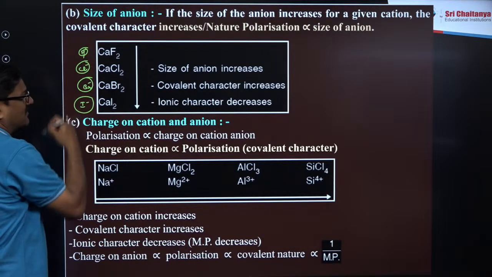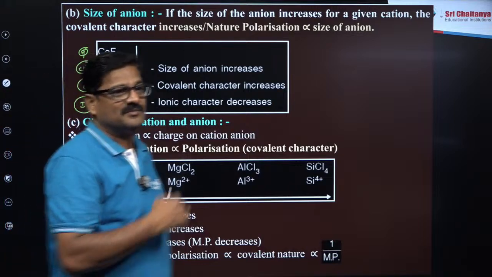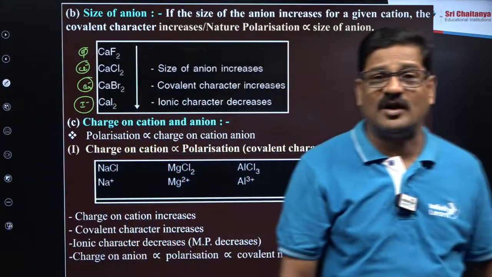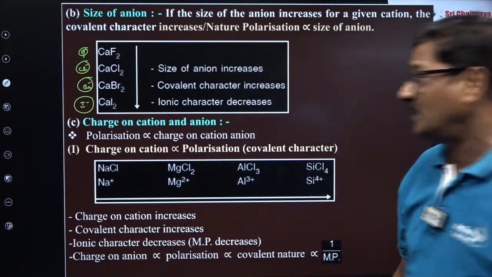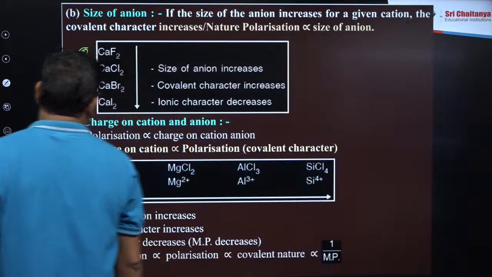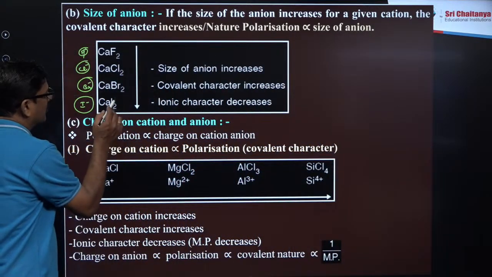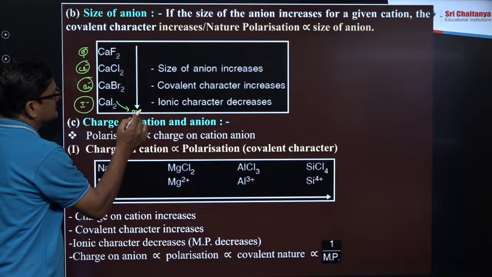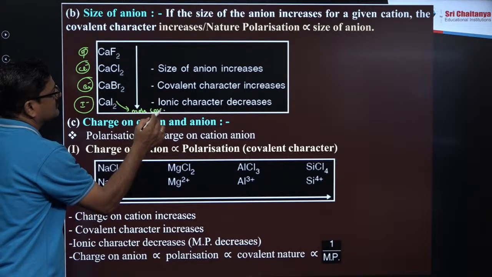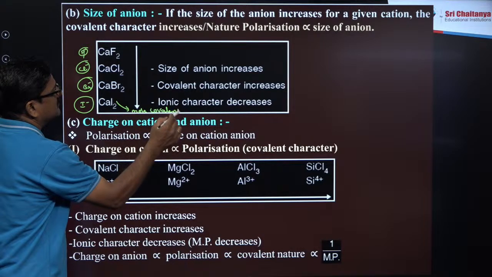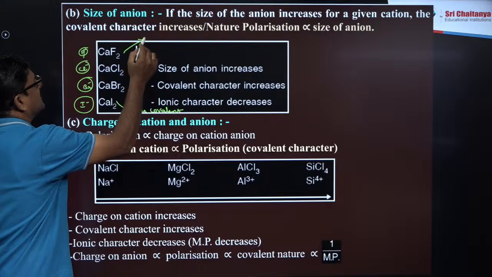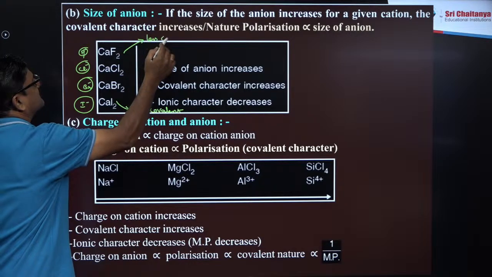As the size of anion increases, polarizability increases, covalent character increases. So it is more covalent, and it is less covalent.